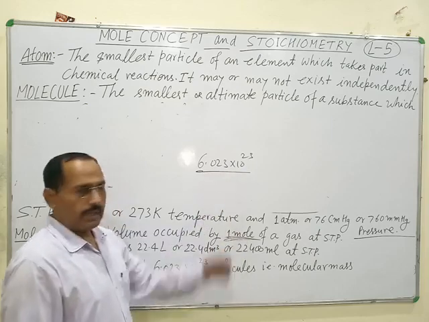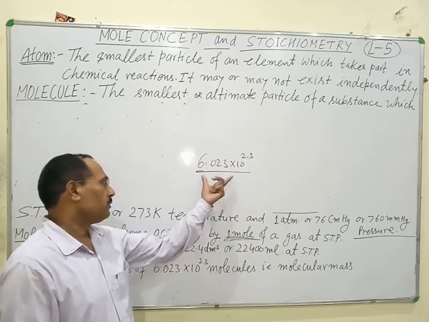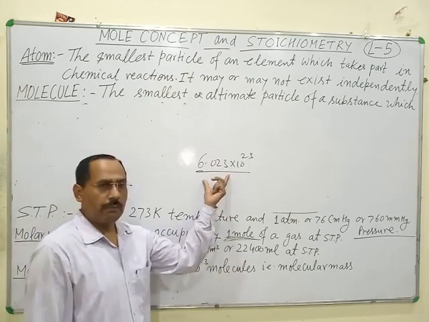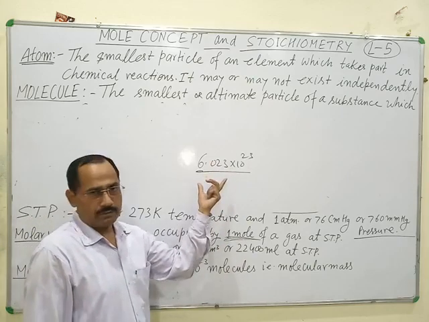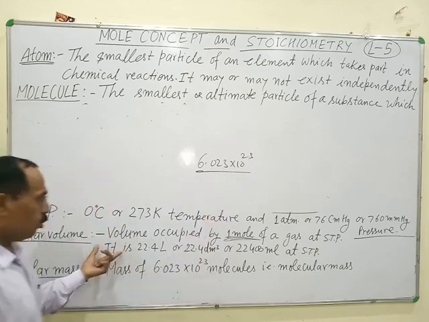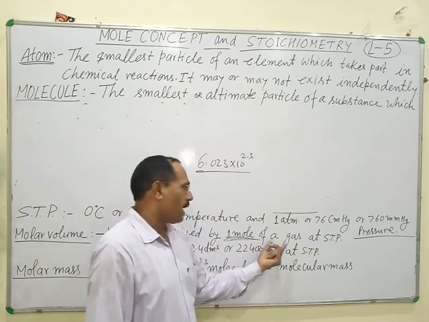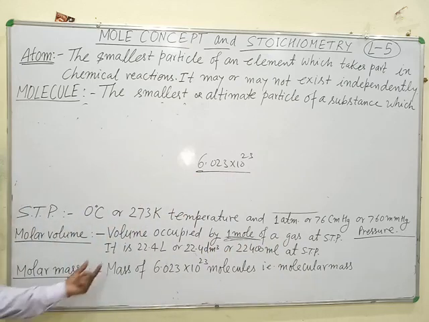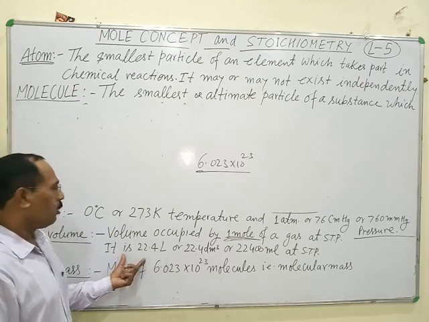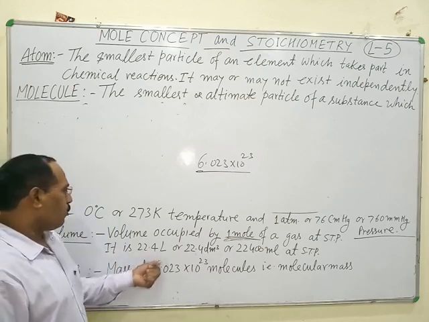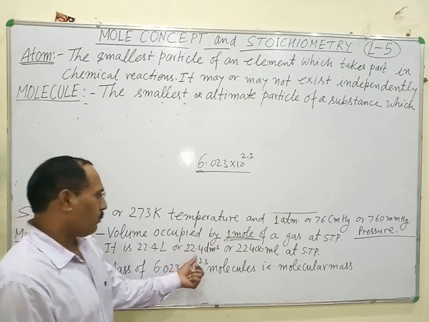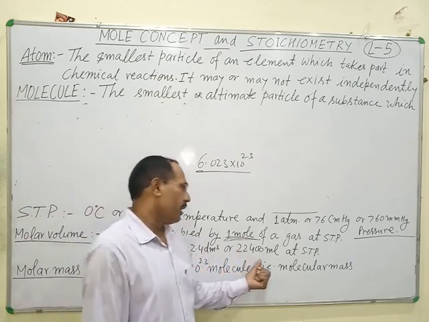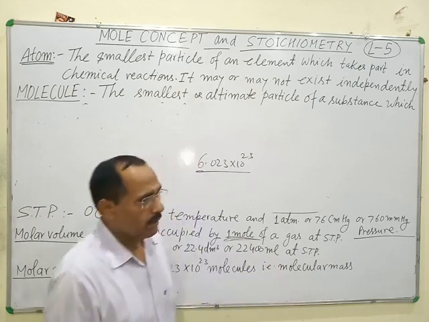This is 1 mole of gas. 1 mole of gas means this number of molecules of gas. If the gas is monatomic, this number of atoms of gas. The volume occupied by 1 mole of the gas at STP is known as molar volume, and its value is 22.4 liter or 22.4 decimeter cube or 22,400 milliliter at STP.